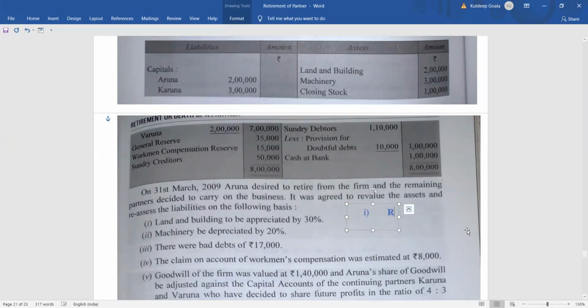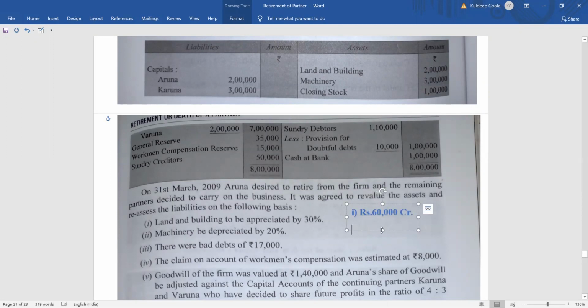So it is rupees 90,000, right? Well, it is 60,000, not 90,000. So it is 60,000. Right. Now coming to the next one, it will go in the credit side of revaluation. I'll just mention here credit.